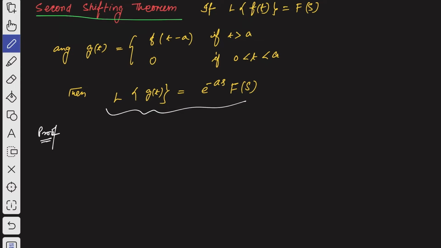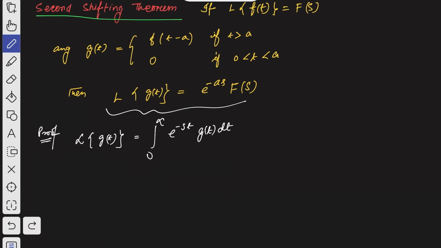Now you see Laplace transformation of the function of time g of t. By definition of Laplace transformation, we have integration 0 to infinity e to the power minus st g of t dt. Instead of f we have g of t now. Hope you have understood that difference.